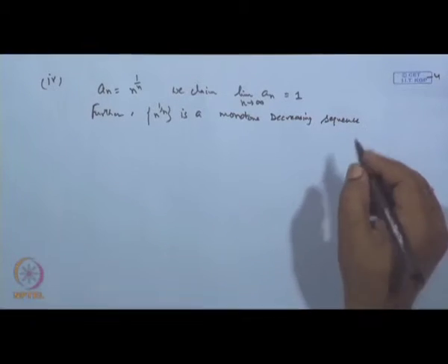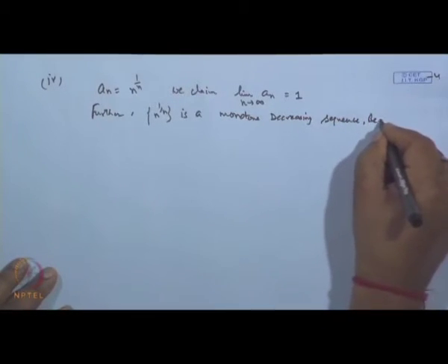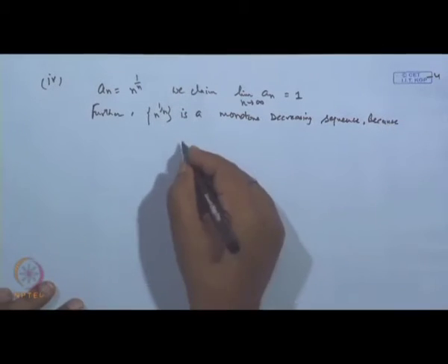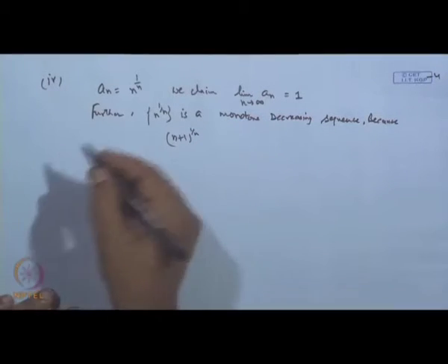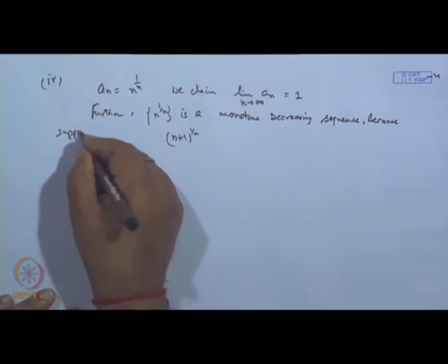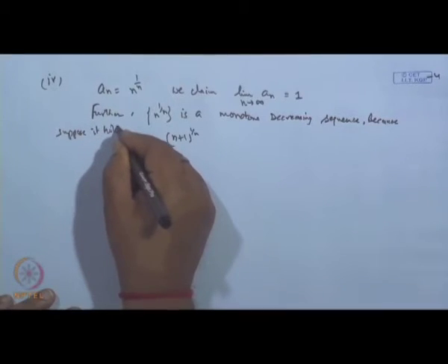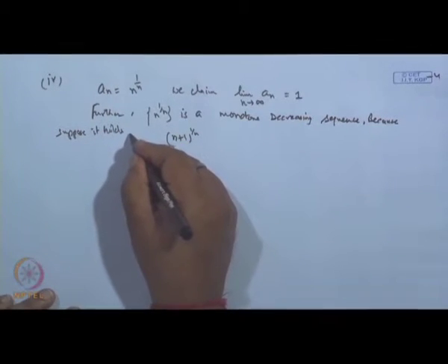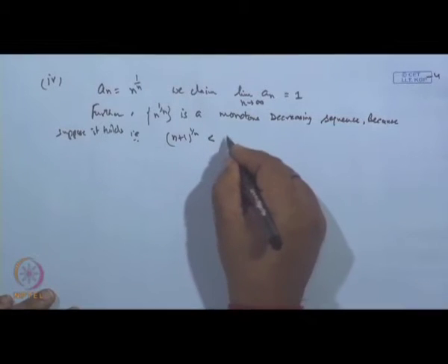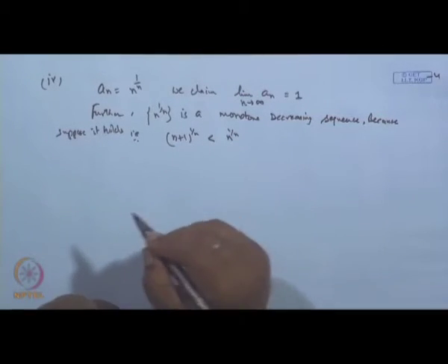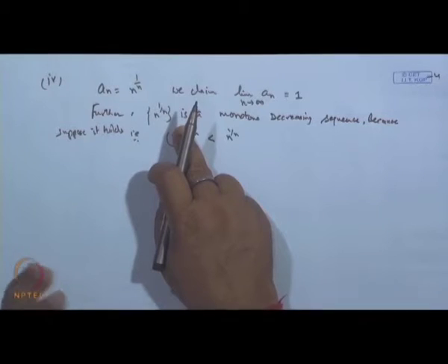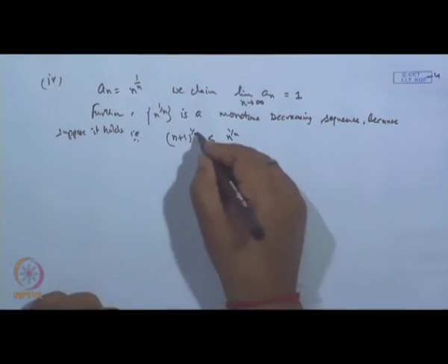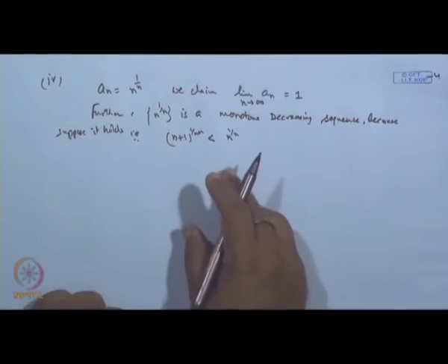This is our claim, because suppose it is true, suppose it holds, then (n plus 1) to the power 1 by (n plus 1) should be less than n to the power 1 by n. As n increases, it decreases. So, we claim that this is a monotone decreasing sequence.